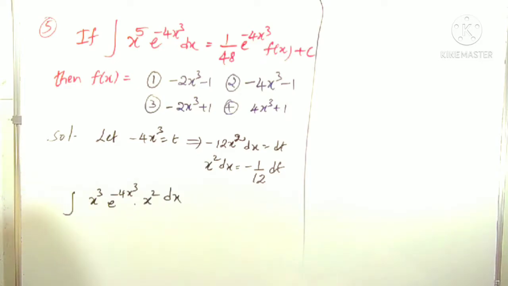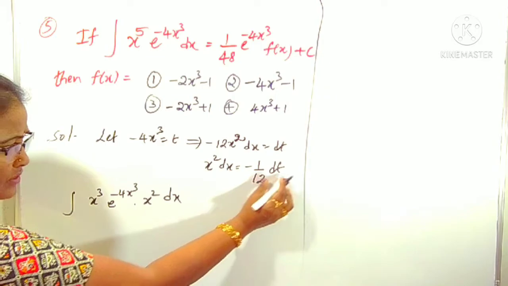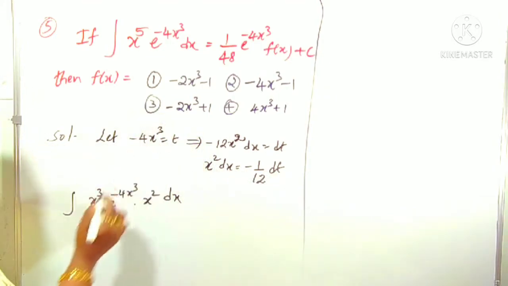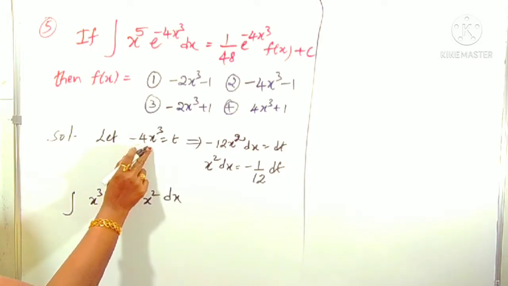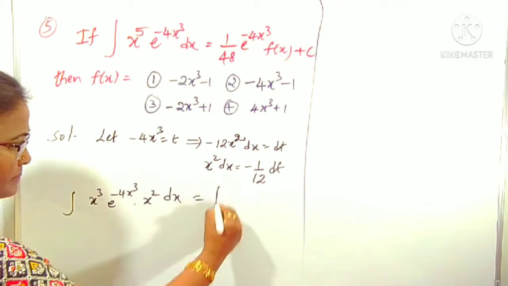So now we can understand the substitution easily. X square dx we can write as minus 1 by 12 dt, minus 4x cube we can take as t, and x cube is there. What is x cube from this one? Minus t by 4. That is the next step.